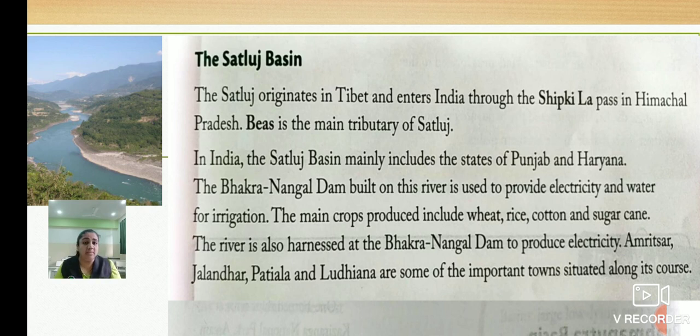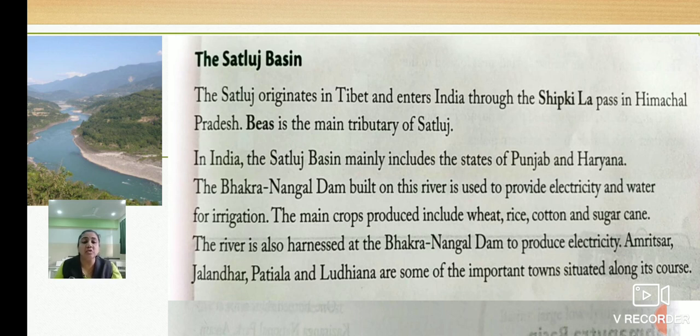Bhakra Nangal dam is a big project which is built on this river, which is used to provide electricity and water for the irrigation. The main crops produced include wheat, rice, cotton and sugarcane. Because in this Satluj basin, what are the main crops produced? Wheat, rice, cotton and sugarcane.